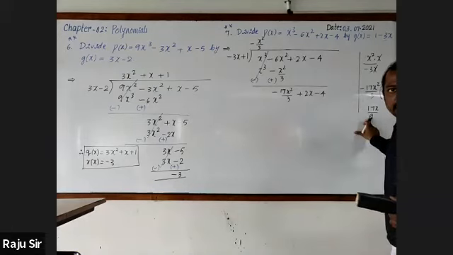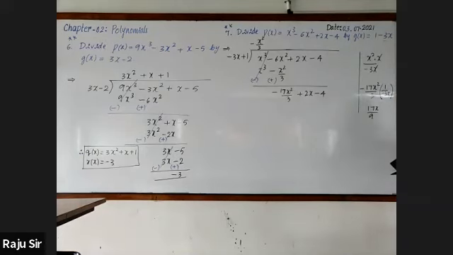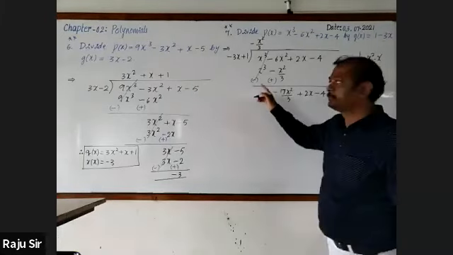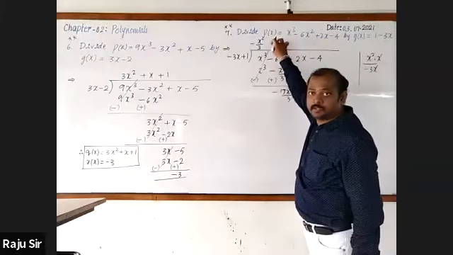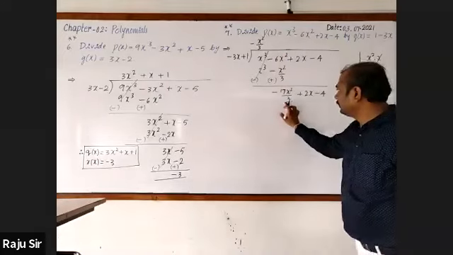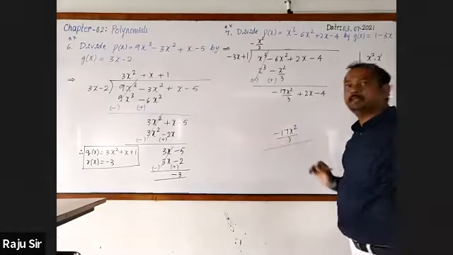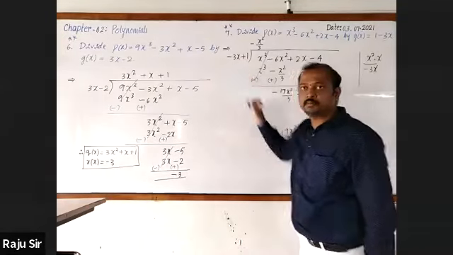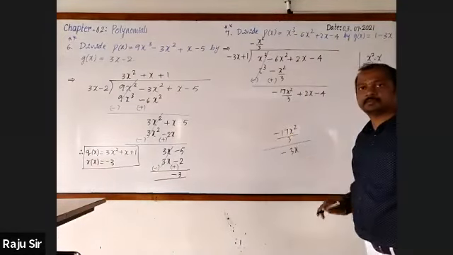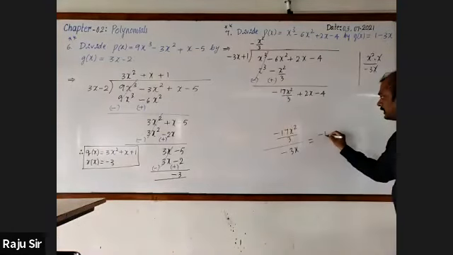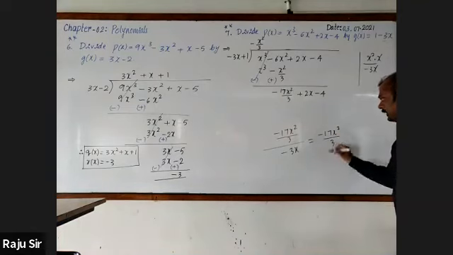Did you understand? Okay. We want the term here. That is why we will take the first term, minus 17x square by 3. It should be divided by the first term, minus 3x. Now this is equal to minus 17x square by 3 as it is.